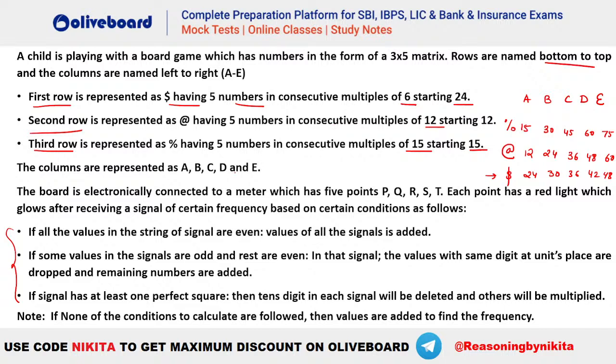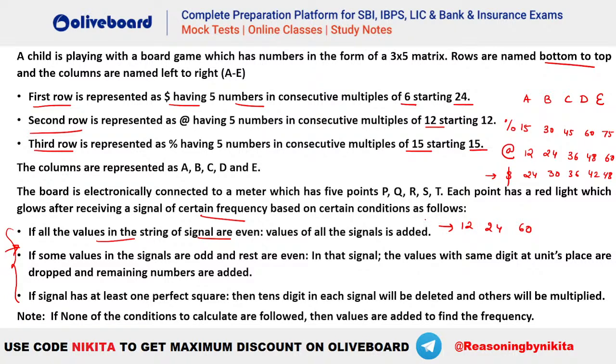Once you complete the matrix, then you can make use of the rules that have been given, because you can see there is a signal that is being transferred here, and based on the numbers that you get in the signal, the final frequency has to be calculated. Now look here, if all the values in the string are even, like let's say if we take 12, 24 and 60, right? Here you can see that all the values are even.